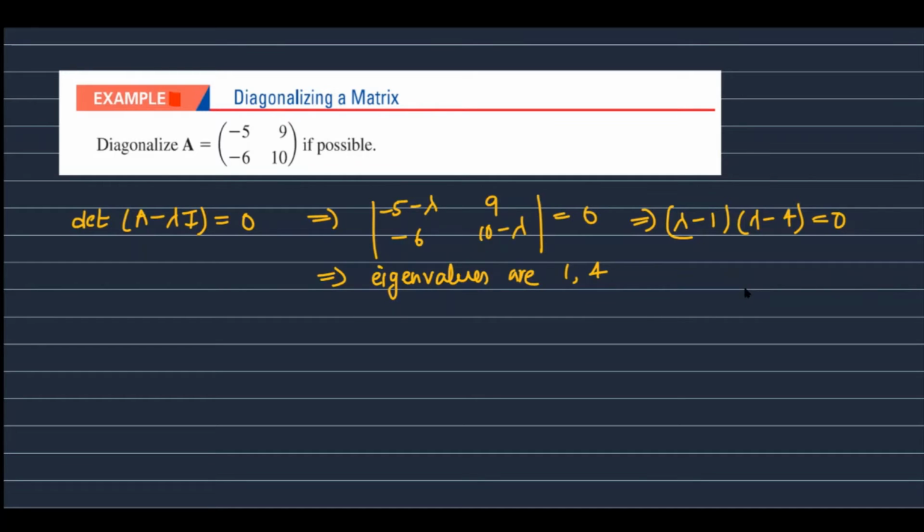Now we have to diagonalize this matrix. It means that we have to find a non-singular matrix P such that P inverse AP happens to be a diagonal matrix. So next we will find the eigenvectors.